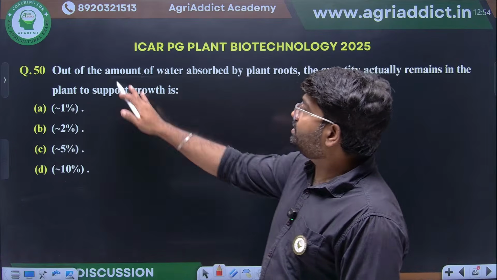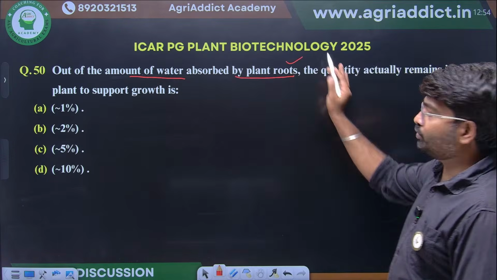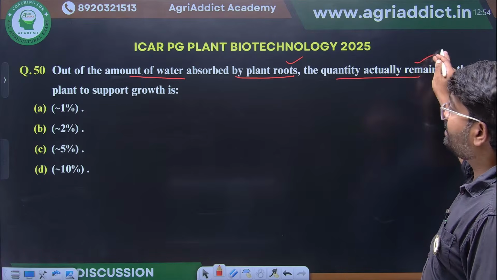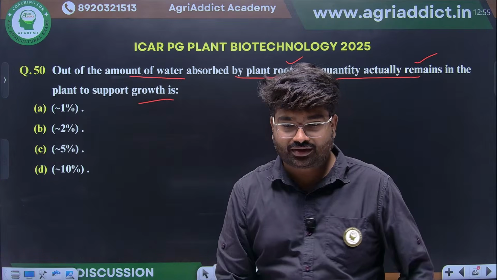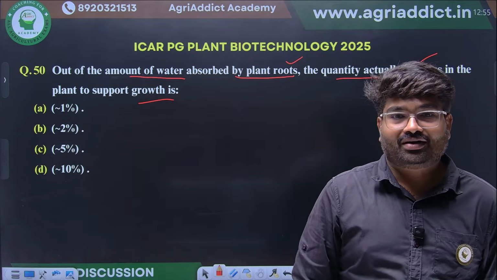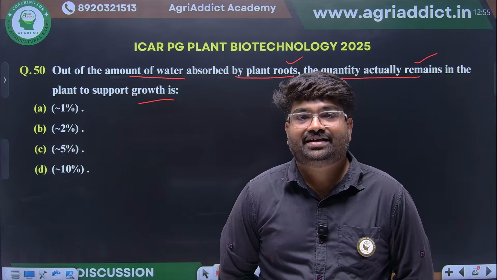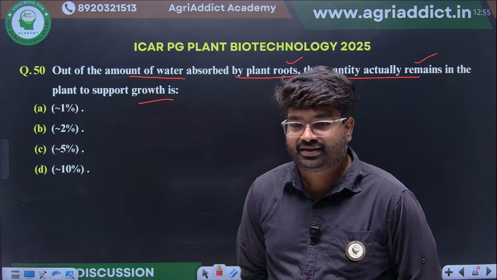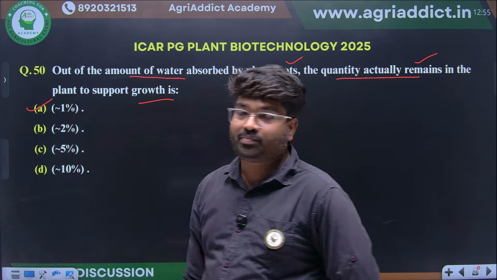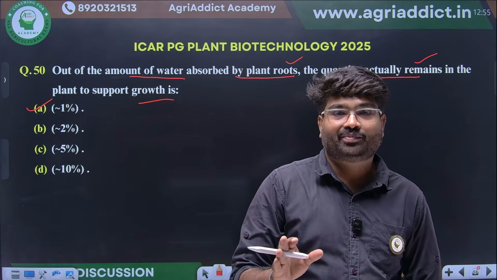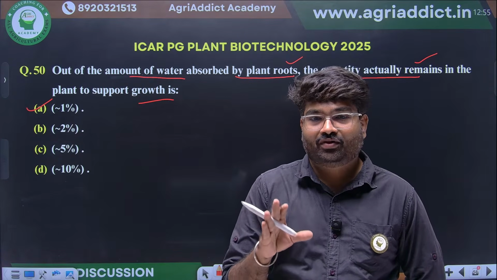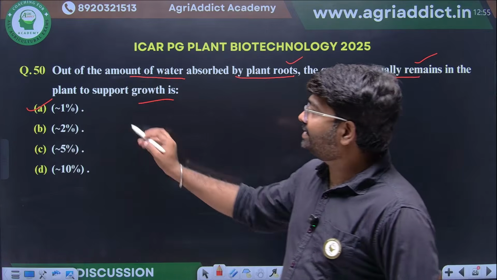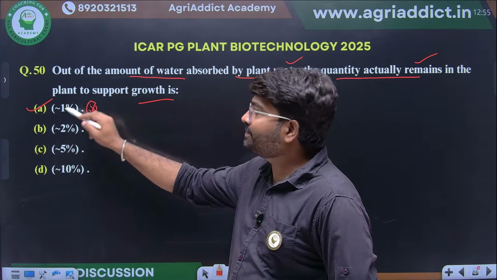Okay. This is another important thing. Out of the amount of water absorbed by plant roots, what quantity will remain in the plant to support its growth? For example, 100% of water is absorbed. Yes, excellent. Less than 1% will be available for supporting plant growth. This is another important thing. Only 1% will be available.